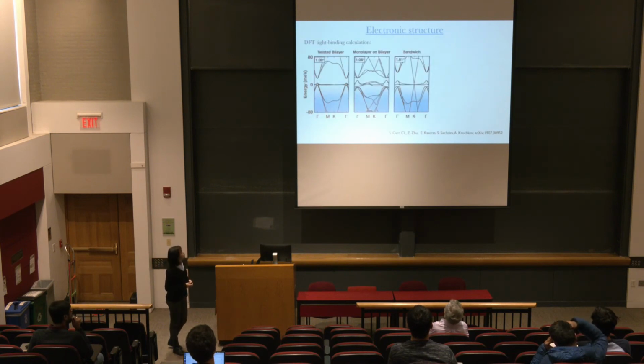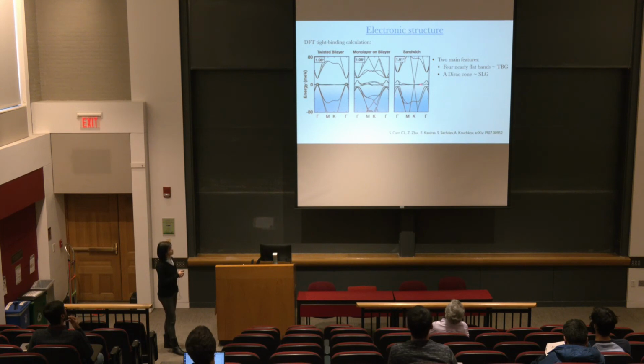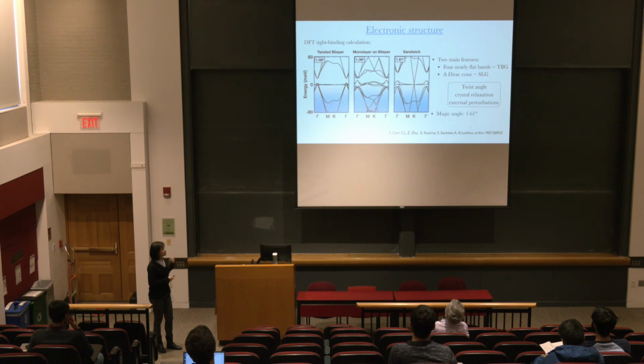system. So here is our DFT tight binding calculation for twisted bilayer and twisted monolayer on bilayer and twisted sandwich systems. We can see the main features of this twisted sandwich graphene is it has 4 nearly flat bands, which is similar to the TBG model, and it also has a Dirac cone, which is reminiscent of the single layer graphene. And we say the first feature, the flatness, highly depends on the twist angle, the lattice relaxation effect, and also the external perturbation. So in our calculation, we find the magic angle at 1.61 degrees. You can see it's larger than the TBG model.